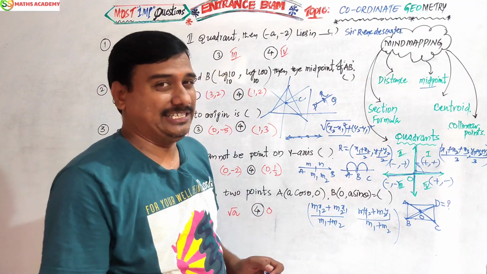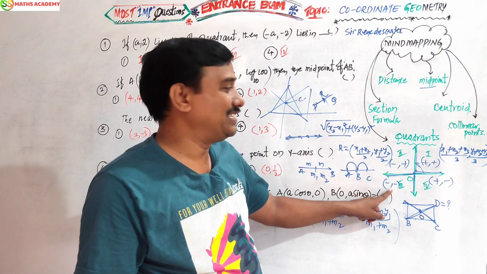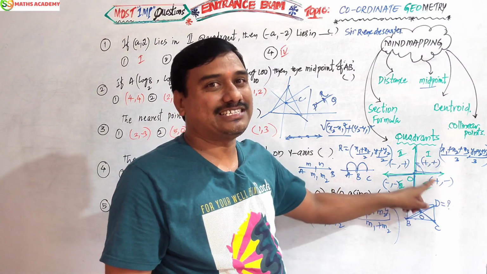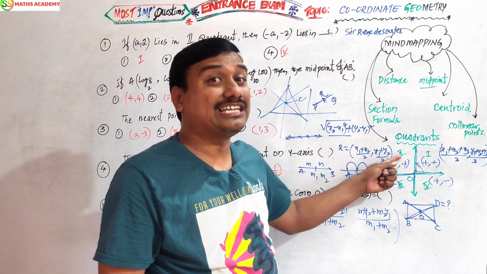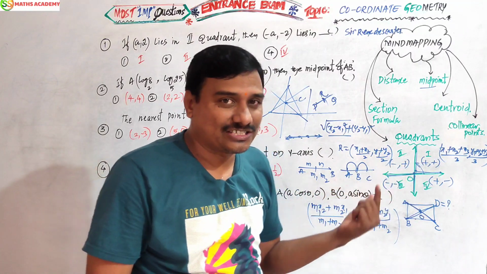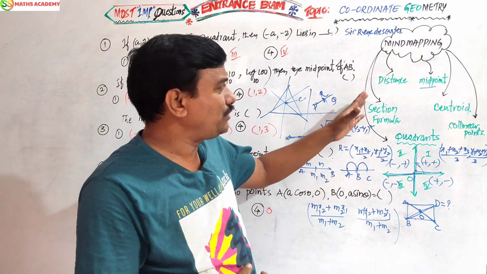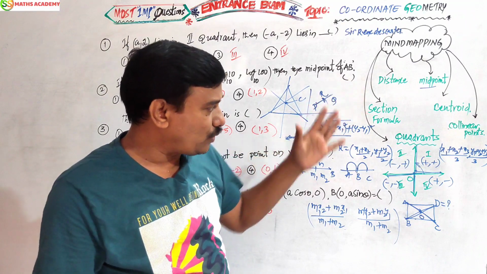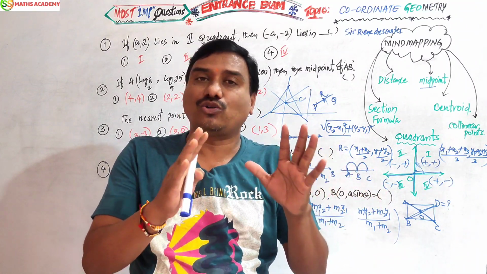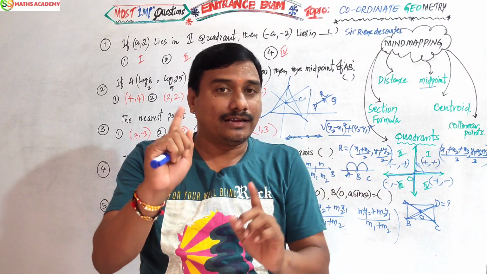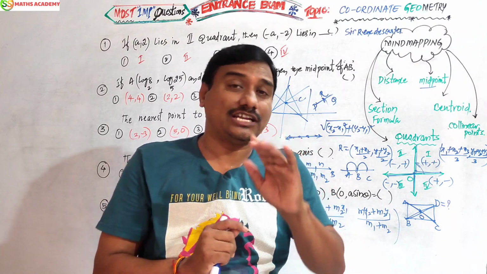What is the reason I am explaining this? Plus plus is quite opposite to the third quadrant, minus minus. Minus plus is quite opposite to plus minus, that is, the second quadrant is opposite to the fourth quadrant. They ask, if one point is in the second quadrant, where will another point be located? Like that they are asking. You see some examples, then you can understand. Now friends, these are the distance between two points, midpoint, section formula, centroid, collinear, coordinates, which we are covering up to exercise 7.2. Those topics I explained very clearly. Now let us check the previous exams and some examination and model questions, then you can understand cent percent.